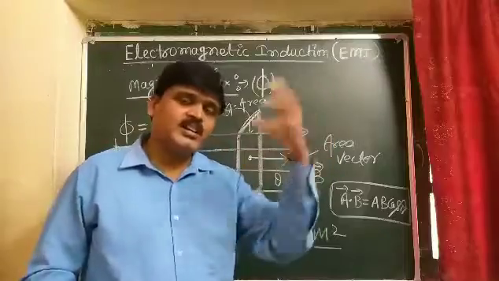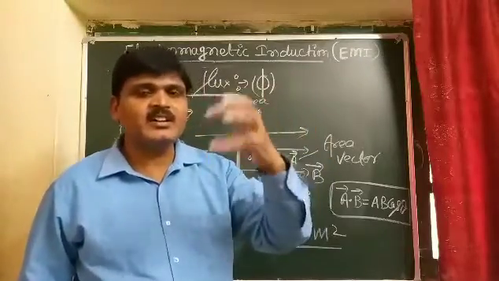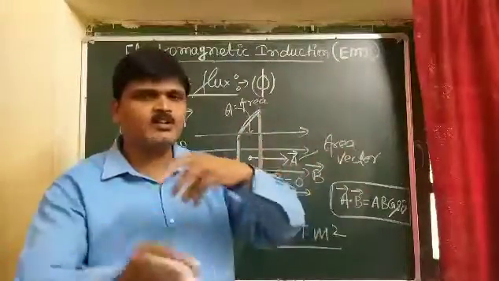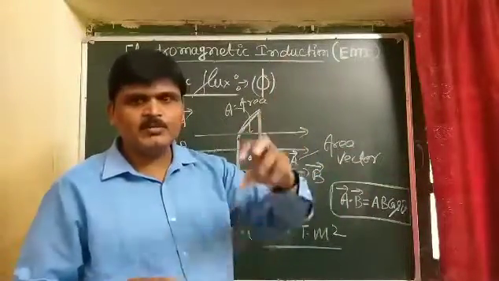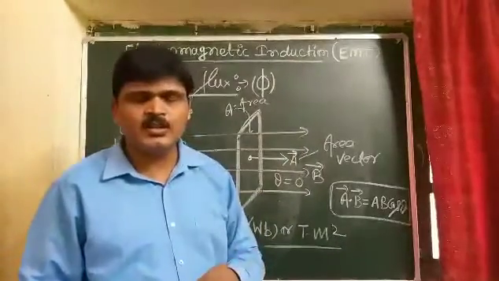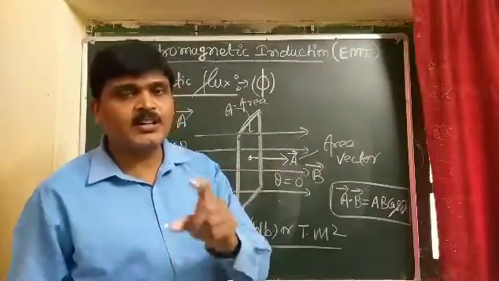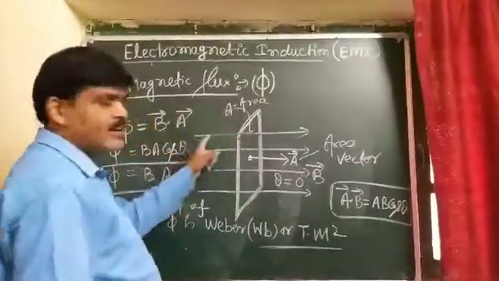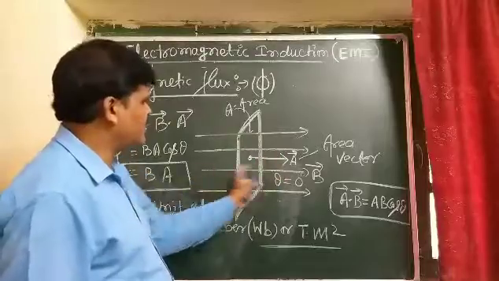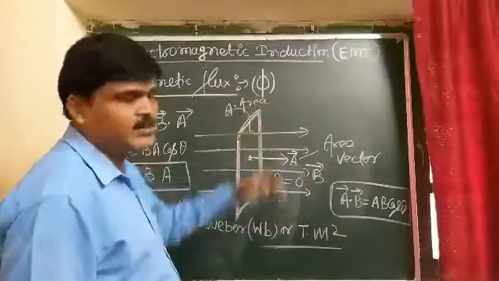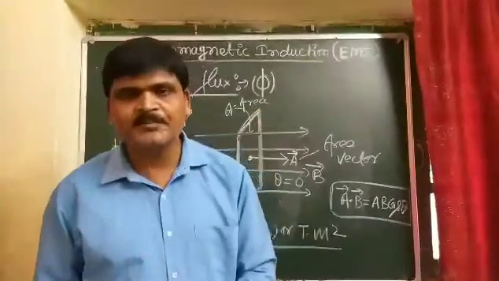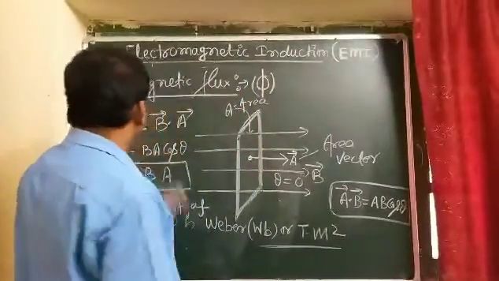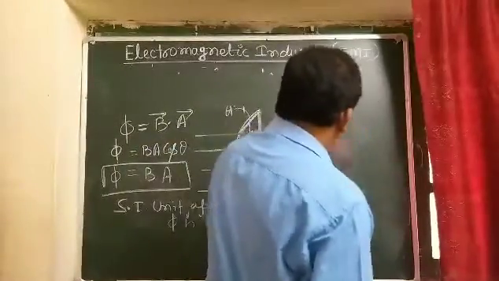So the induced current or induced EMF produced in a coil due to the relative motion between the bar magnet and the coil, and the changing current in the primary coil generating current in the secondary coil, depends upon what? Magnetic flux. So magnetic flux can be defined as the total number of magnetic field lines passing through any surface area normally. So what is electromagnetic induction, students?